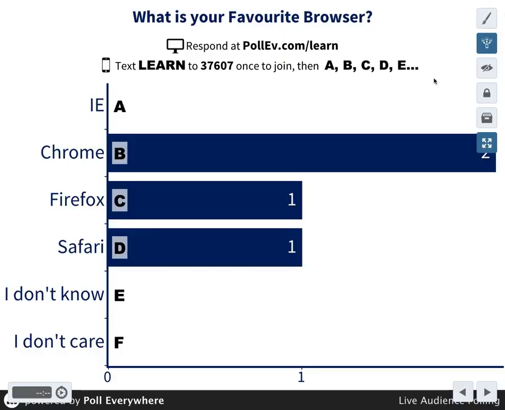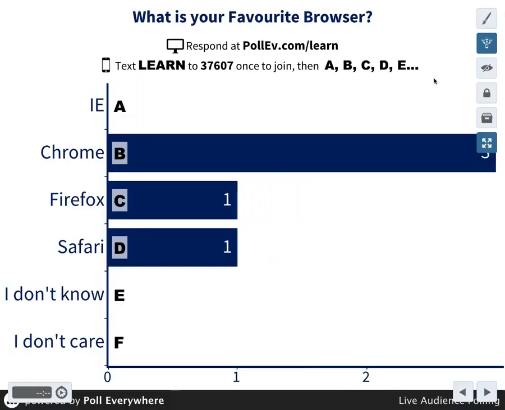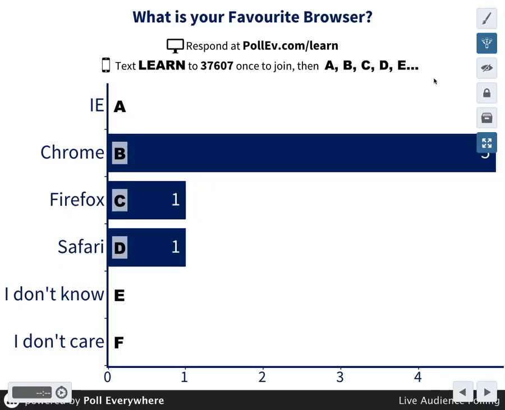All right, what's your favorite browser? Text learn to 37607, or you can go to pollev.com/learn. I want your answer, please. Go. That means everybody, including you. I want to see how many people. Come on. You can go to pollev.com/learn if you don't have a texting device of some sort.